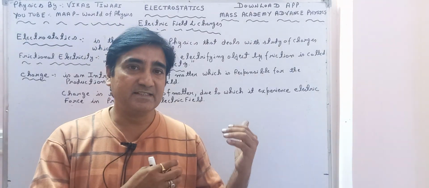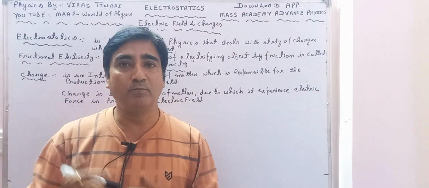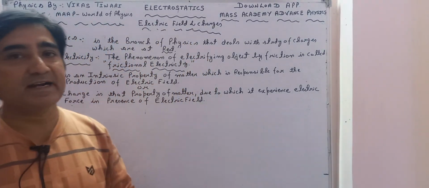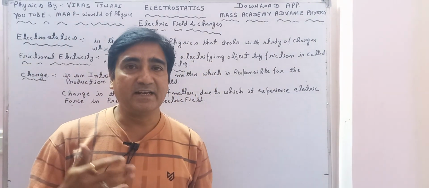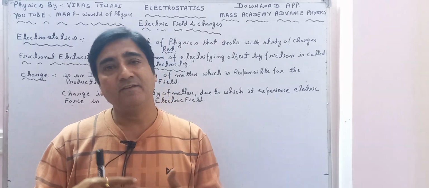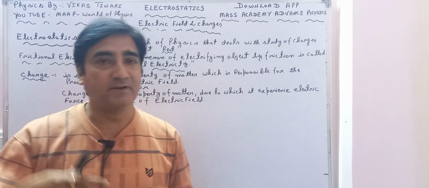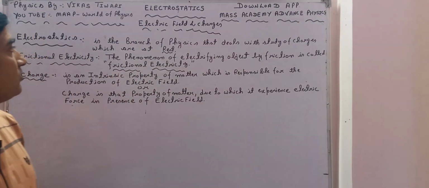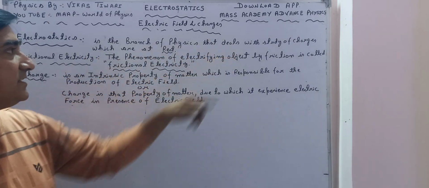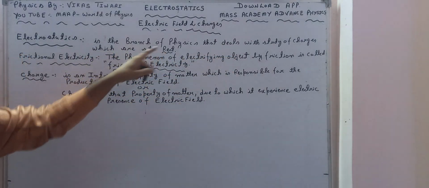When the charges are at rest, we will say it is electrostatics, and when the charges are in motion, we will say it is current electricity, which we are going to deal with further in other chapters. So the basic definition: electrostatics is the branch of physics that deals with the study of charges which are at rest.